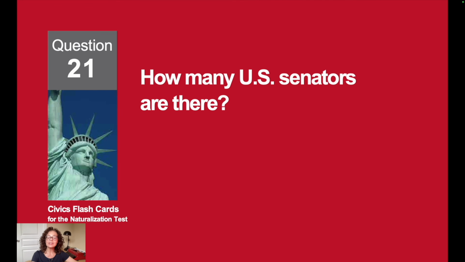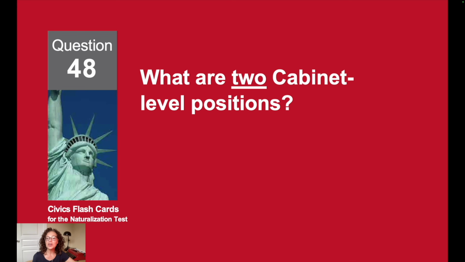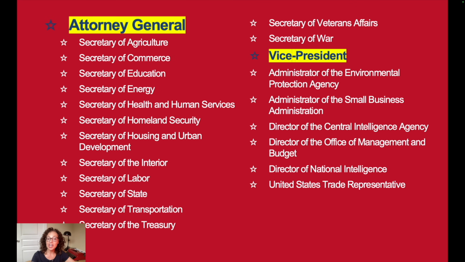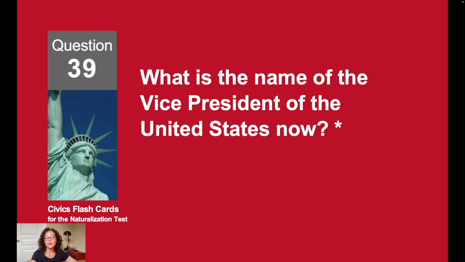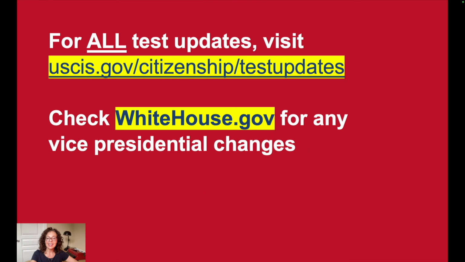How many U.S. senators are there? 100. What are two cabinet-level positions? Attorney General and Vice President. What is the name of the Vice President of the United States now? That is J.D. Vance. Again, here for updates.